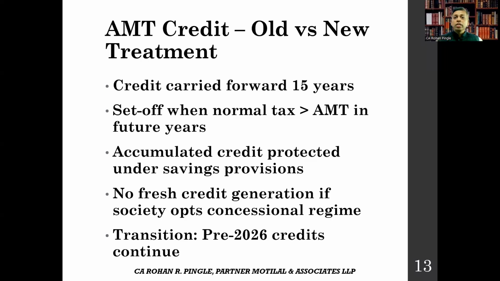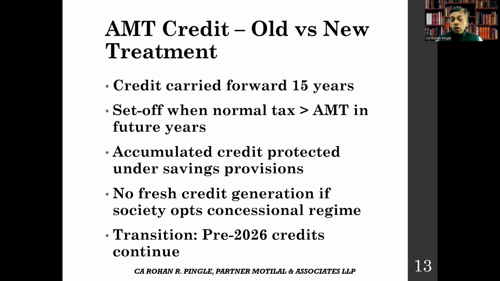Let's talk about AMT credit now, old versus new treatment. Very important to understand. AMT credit treatment is similar to MAT credit for companies. The credit can be carried forward for 15 years and set off in years when normal tax liability exceeds. The new act fully protects all accumulated credit up to the transition period. But please have a look here.